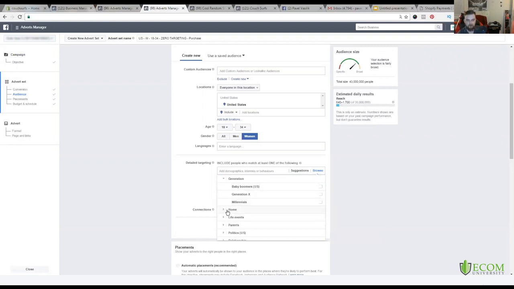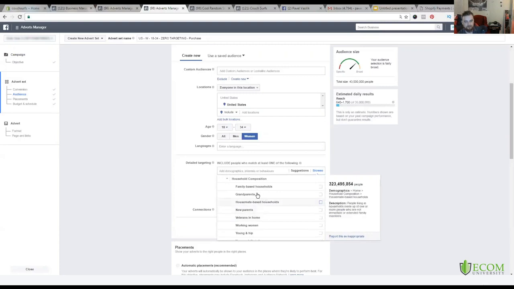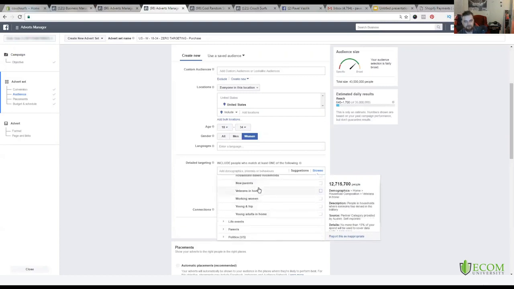You could target by home, right? So if they're homeowners, the home ownership, if it's a first-time home buyer, homeowners, renters, home types, household composition. So you could do grandparents, or new parents. So you could target people that are new parents if you're selling things that are for babies, like baby bumpers or whatever they are, or pacifiers, or anything that's baby related. You can go and do life events, right?